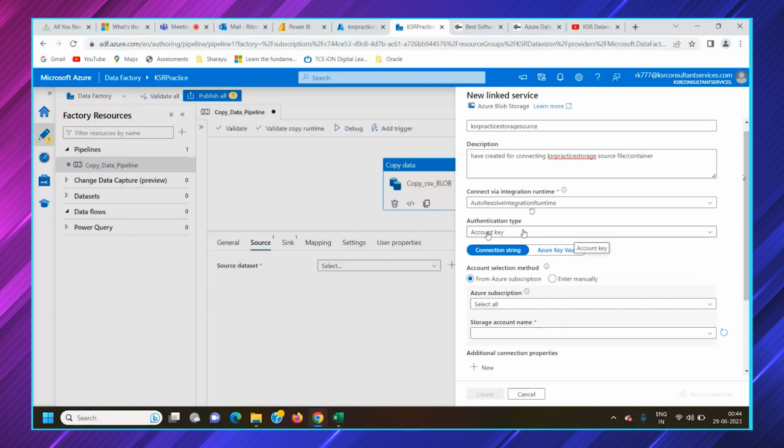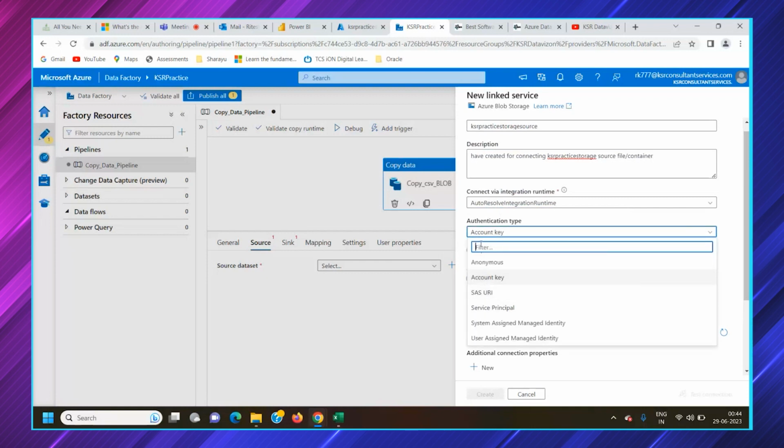The second option is authentication type. Here we have many options. We have anonymous, account key, SAS URI, service principal, system assigned managed identity, and user assigned managed identity. Our primary focus here is on account key and service principal, two of them only. Account key is where you have to pass the key of the storage account or source. And a service principal is nothing but a unique id that you can create